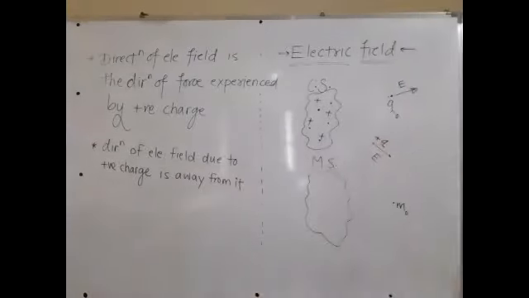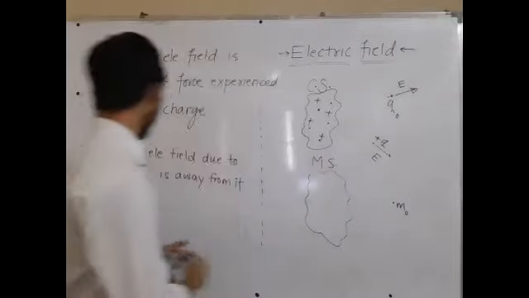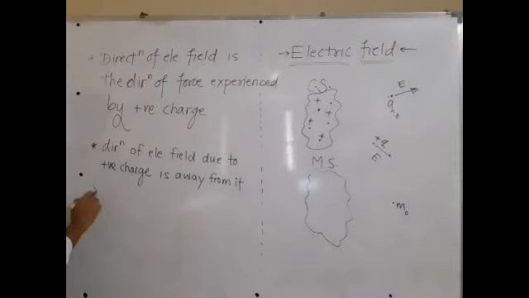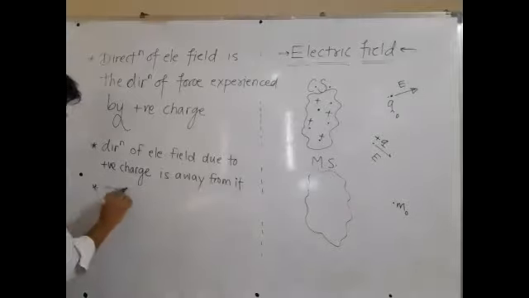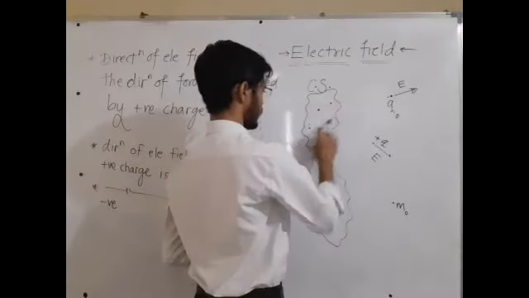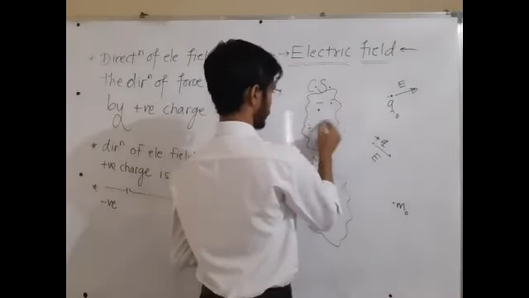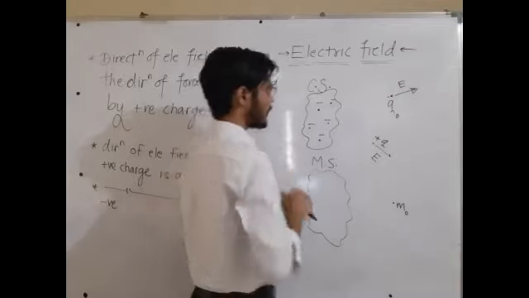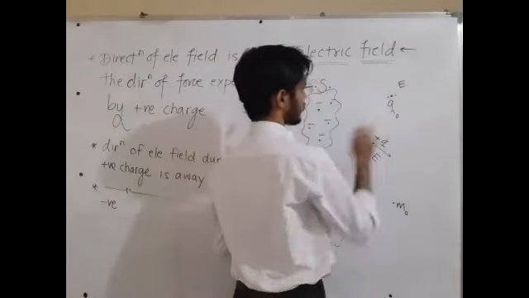Fine, sir. So let us make one more similar statement, very easy for you. Direction of electric field due to, instead of positive charge, let me write negative charge. It means if my system is negatively charged, then what will happen? It is going to attract the positive charge.